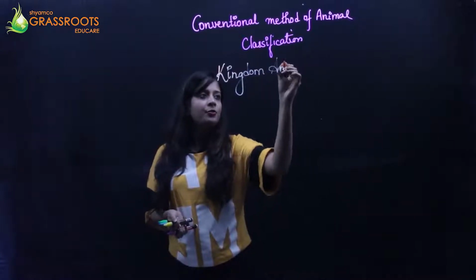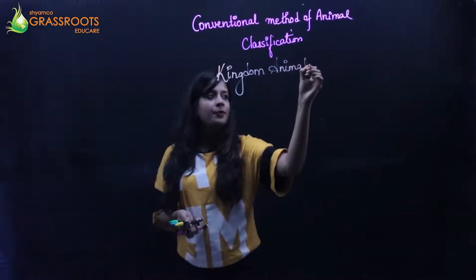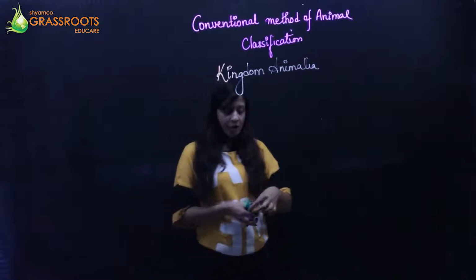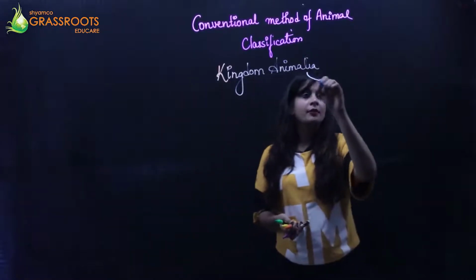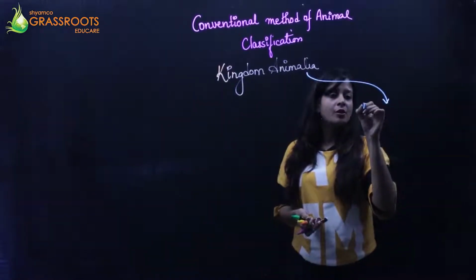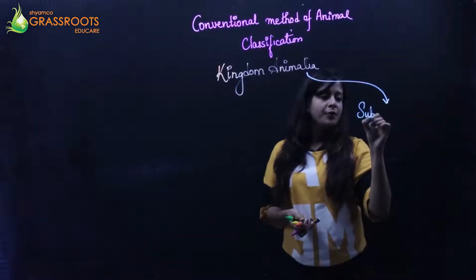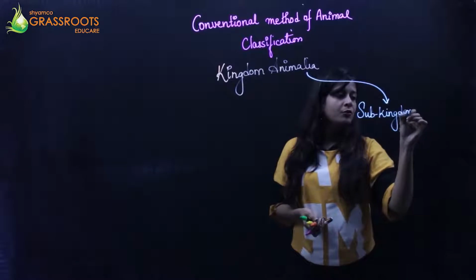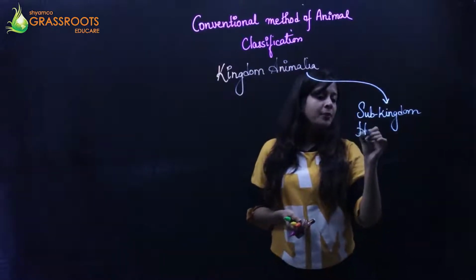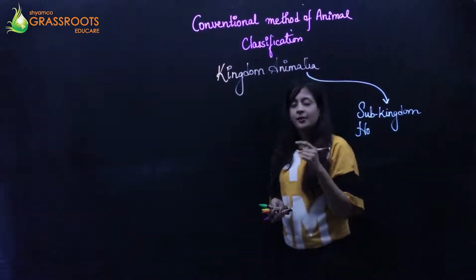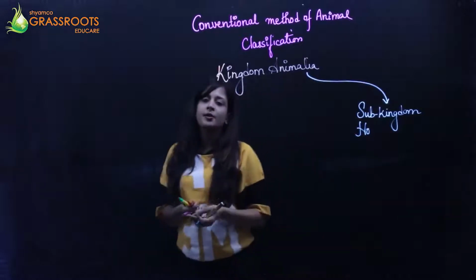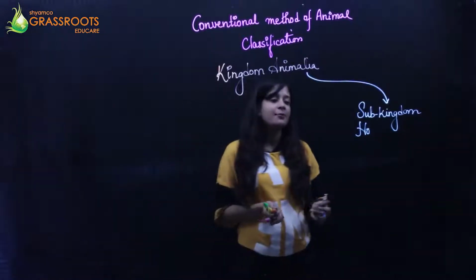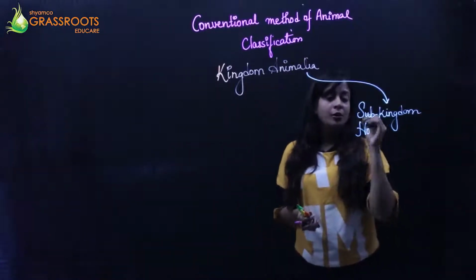is divided into two subkingdoms. The first subkingdom is known as non-chordata. In the previous class we have seen that non-chordata basically means where there is an absence of the notochord.